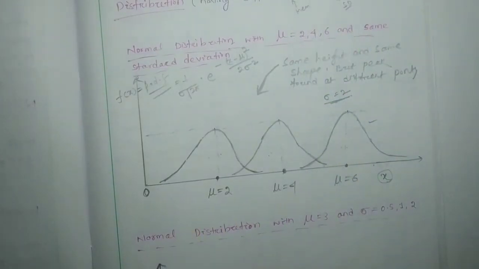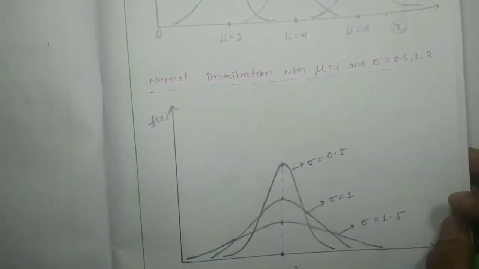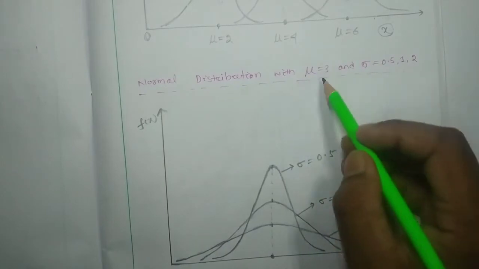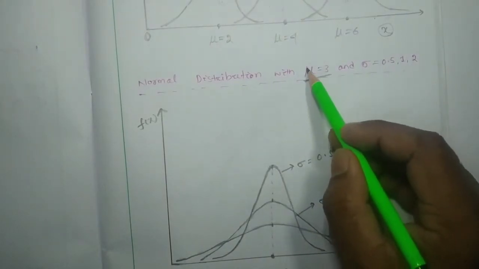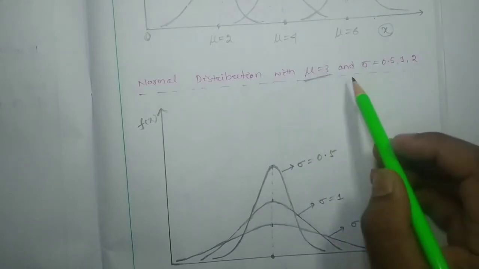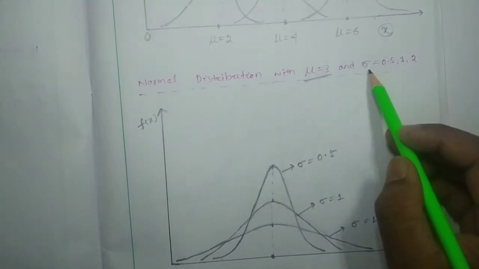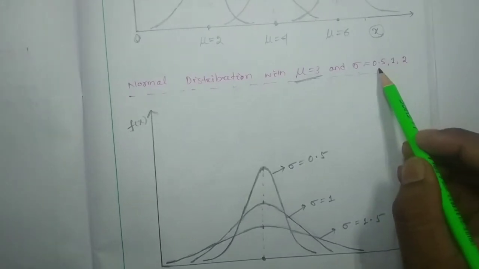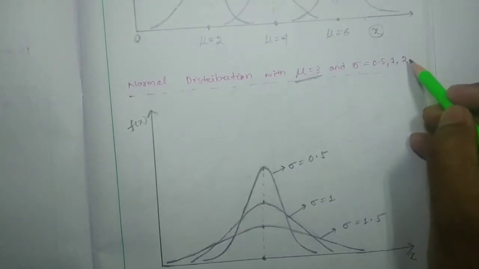Now we are going to go for the normal distribution with constant mu. Here the mean is constant, mu equal to 3, and the standard deviation sigma we consider different: 0.5, 1, 2.